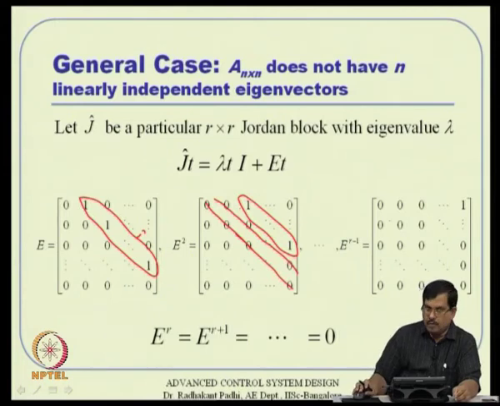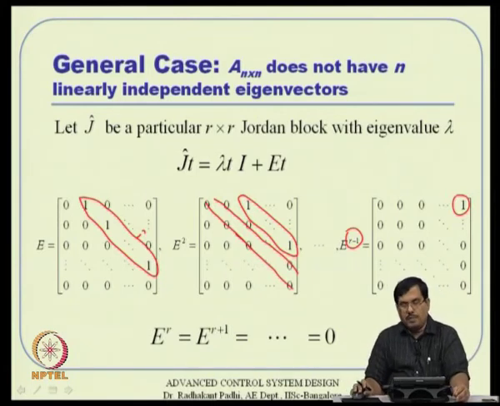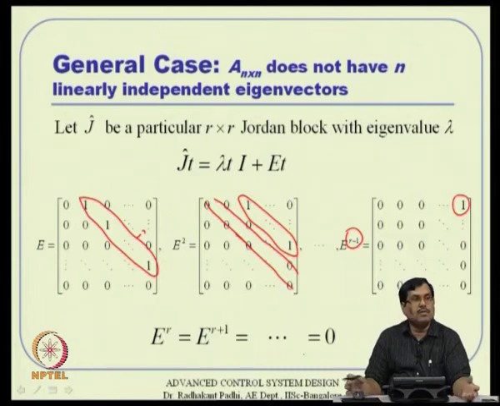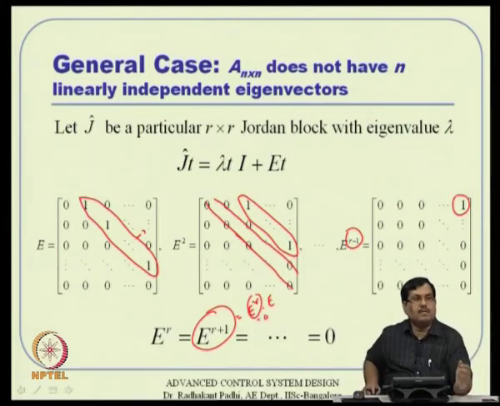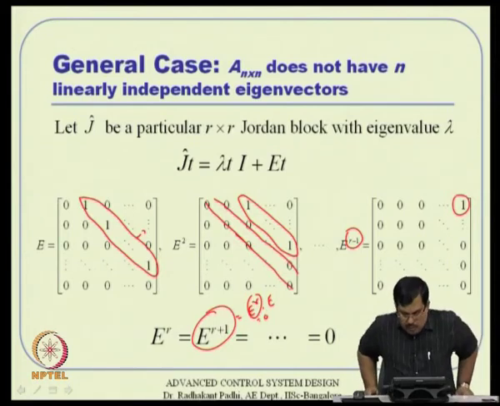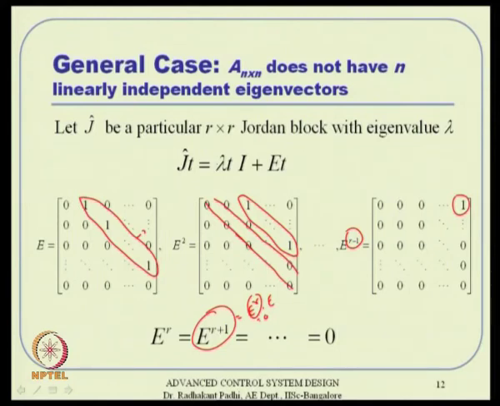Now, similarly, this process continues up to E to the power r minus 1, and E to the power r will happen to be 0, and hence E to the power r plus 1, r plus 2, everything will become 0. Now, E to the power r plus 1 is nothing but E to the power r into E. So, if this is already 0, then everything is 0 anyway. So, we are left with this J hat of t in this way.